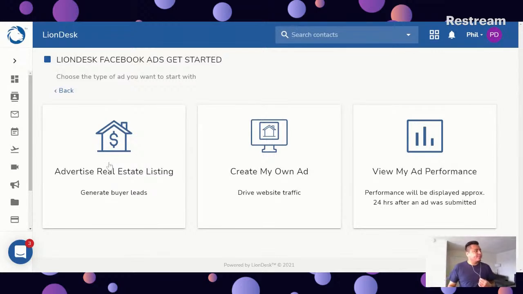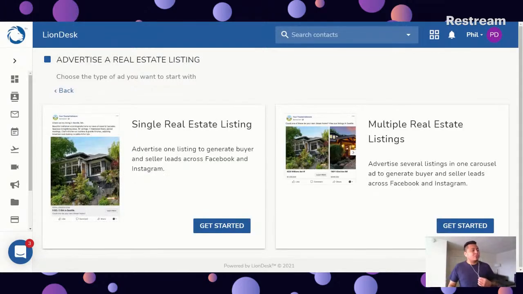So when you click here, you'll be able to either market a single real estate listing or market multiple real estate listings. Simply click here to get started. With the MLS listings, we're able to connect with a handful of MLSs. That way you can connect to the MLS and pull all of your listings that you can market. You can pull in all the listings under your office. All you have to do is connect to your MLS, right?